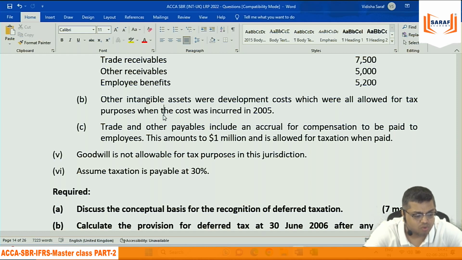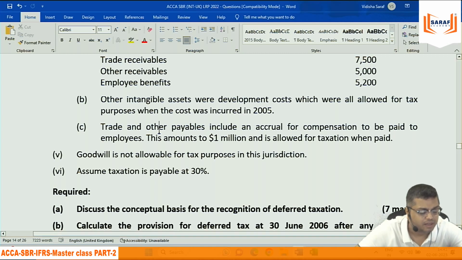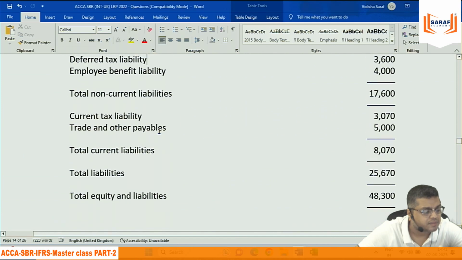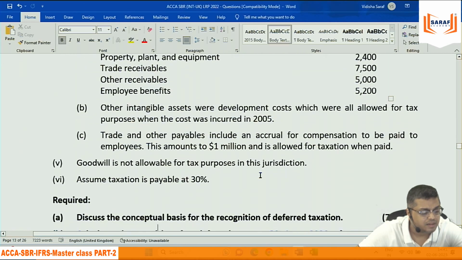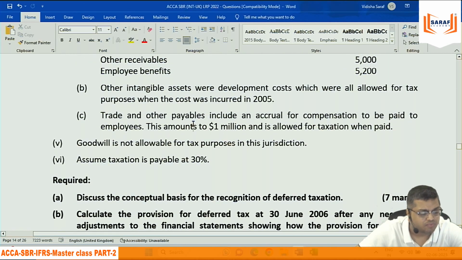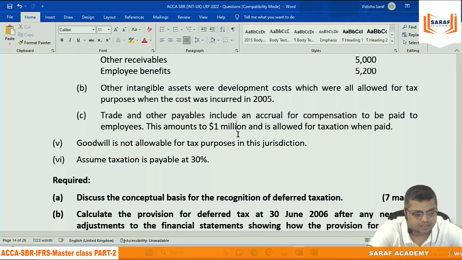Trade and other payables include an accrual for compensation to be paid to employee. This amount to 1 million and is allowed for taxation when paid. In the trade and other payables, 5,000, but as per Income Tax Act, this is 4,000. Because trade and other payables include accrual of 1,000, but this 1,000 will be allowed for taxation when paid. So in the Income Tax Act, there is no accounting for 1,000. The carrying value 5, tax base 4,000, the carrying value more. So deferred tax asset on this.